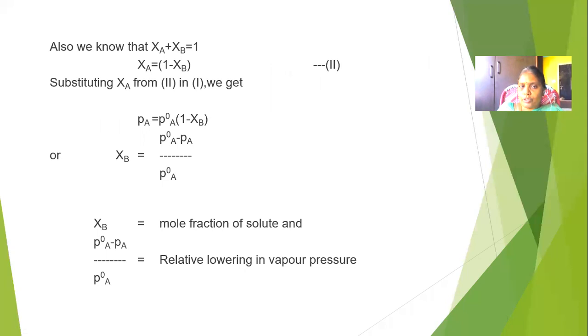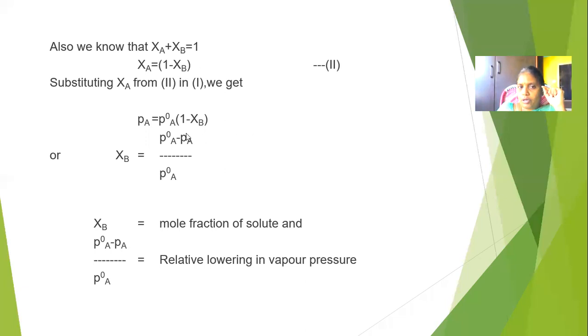If you substitute this XA value in the equation PA equals P0A into XA, we can get one more equation. Substituting XA from equation 2, that is XA equals 1 minus XB, into equation 1, that is PA equals P0A into XA.